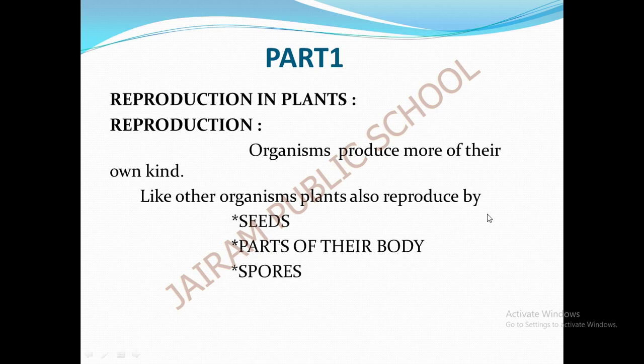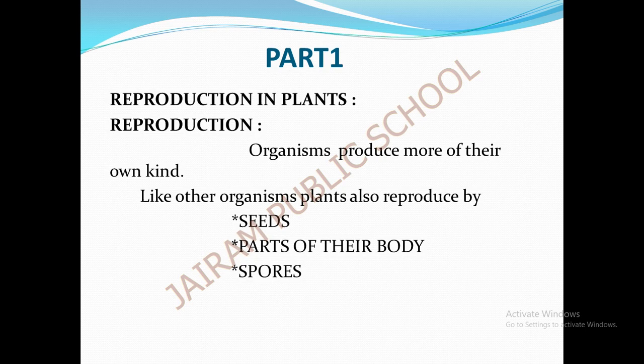Okay, so it will produce more of their own kind, similar to the organism. For example, if we take a cat, the cat will reproduce to give a kitten, the young one of the cat. A dog will reproduce to give a puppy. So it will produce more of their own kind only. The cat won't reproduce to give a dog. Likewise the plants also reproduce. Like other organisms, the plants also reproduce to give another small baby plant.